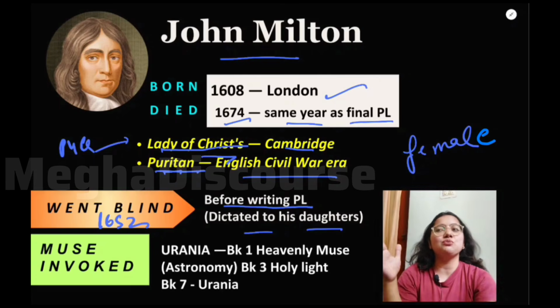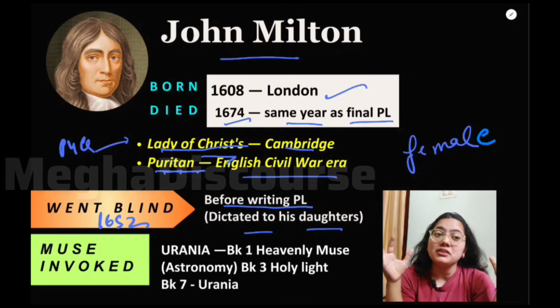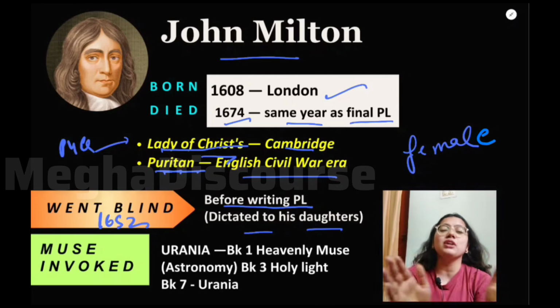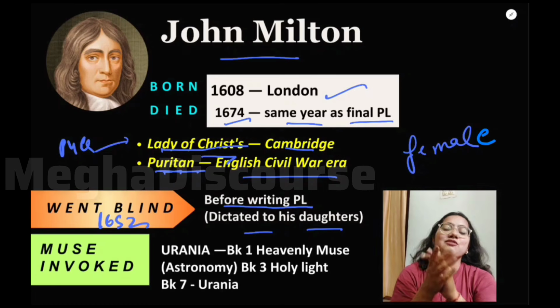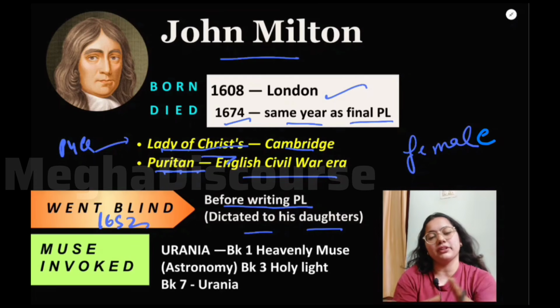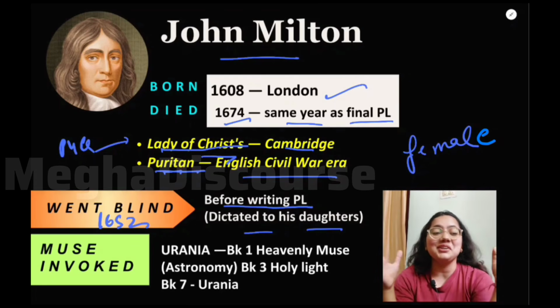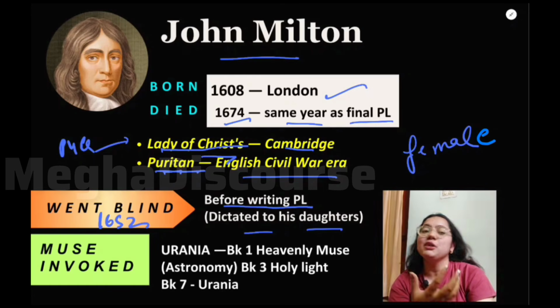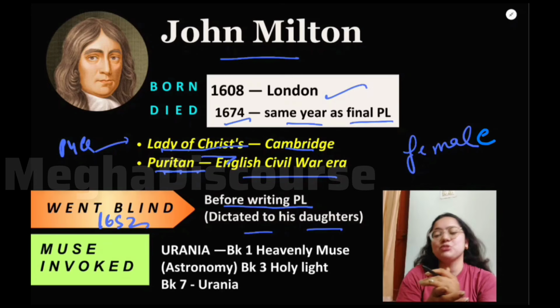So just imagine what kind of inspiration, imagination and thought John Milton had when he was writing such a poem, blind and dictating to his daughters. This was his genius. That is why Milton is considered the second most important poet after William Shakespeare.